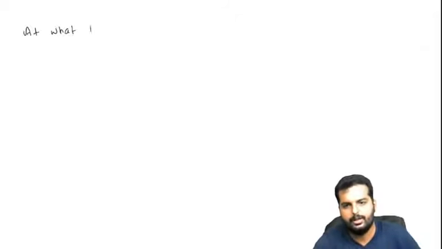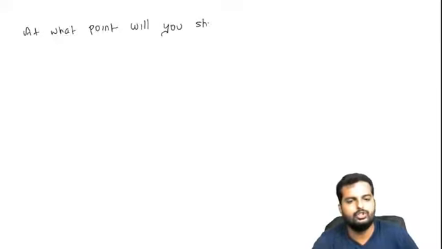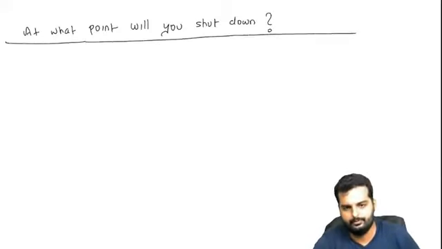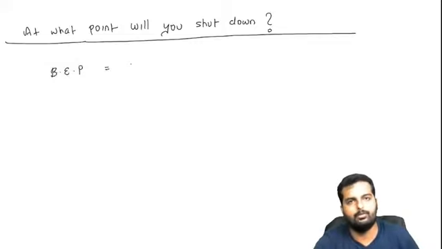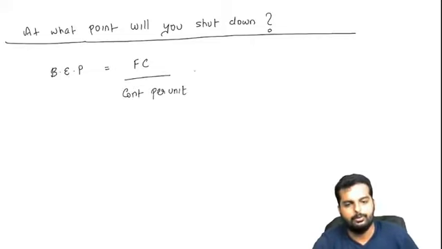So my question to you is, at what point will you shut down? This is the question I'm trying to ask you. Okay, so how we will do this, I'll just give you a few numbers based on which we will do it. First, let us find out the break-even point. Friends, break-even point means what? No profit, no loss, correct? So we have the fixed cost divided by contribution per unit.